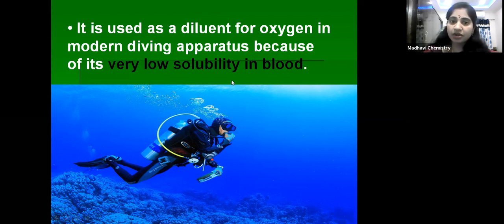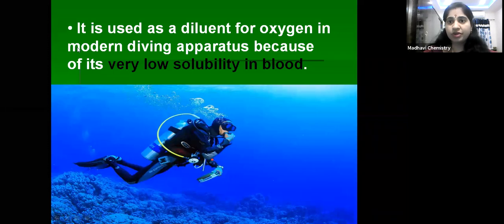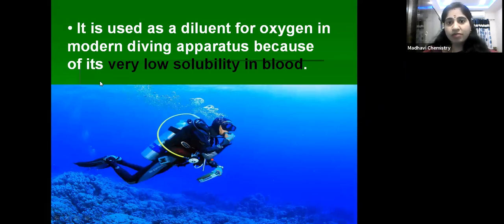Okay, is that clear, children? Very, very important point from the examination point of view. For 2 marks you may get this one. Why is helium used as a diluent for oxygen in modern diving apparatus? What will you write? Helium is an inert gas, so its solubility in blood is less. Because of that, helium is used as a diluent for oxygen in modern diving apparatus. Like that, you have to write for 2 marks. Is it clear, children? Next.